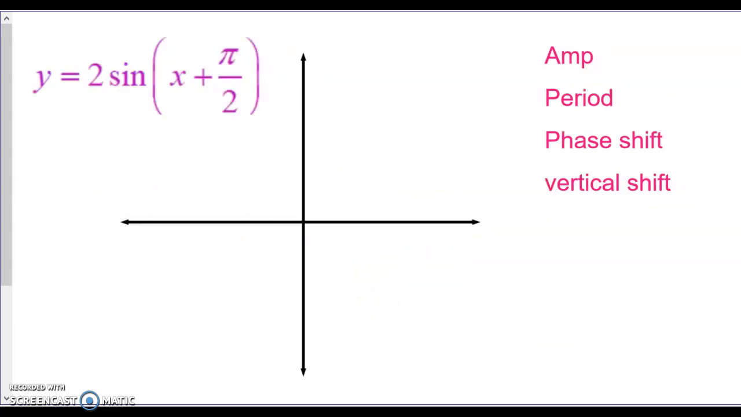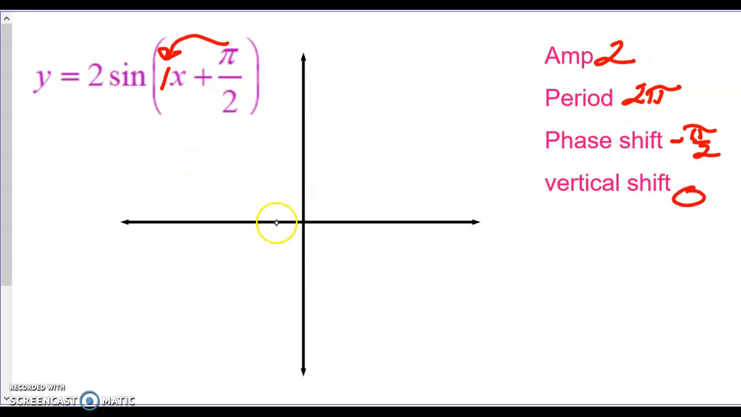So if we're going to graph this one, you're going to find all this information first. Amplitude, number in front is 2. Period, 2 pi divided by an understood 1 here, so the period's 2 pi. Phase shift, change the sign, and it is this term divided by this term, so it's going to be negative pi over 2. Vertical shift, nothing after the parentheses, so it's 0.